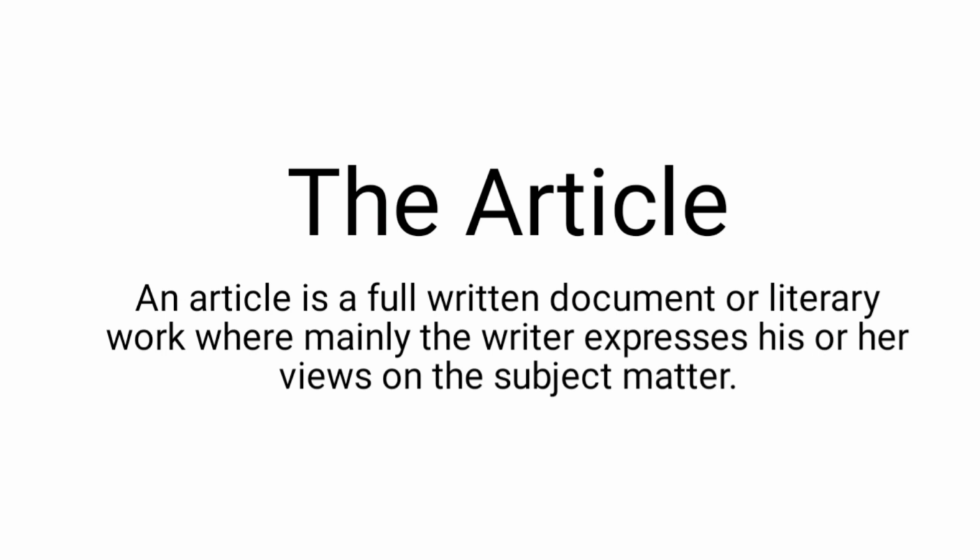Then all articles for publication must be given a title, which is written at the top of the paper, and it should be underlined. Then an article may take the form of a narrative, biography, an interview, a report, or a discussion, depending on what the writer decides. So the writer can decide to make it an interview, a report, or maybe a discussion.